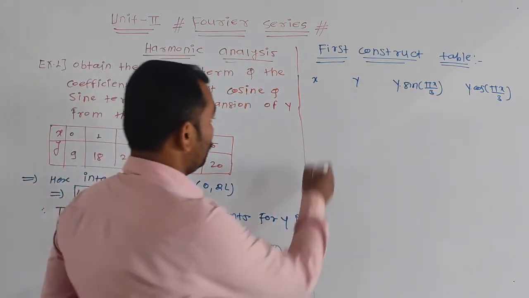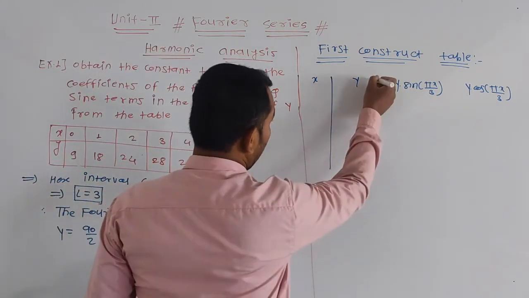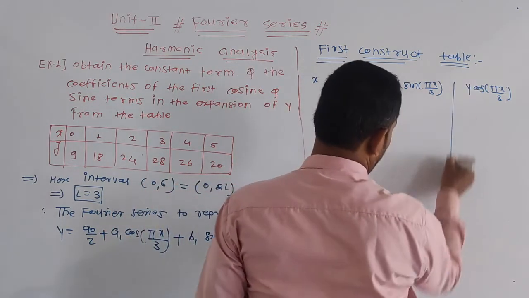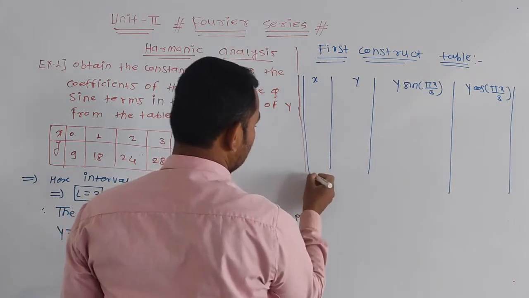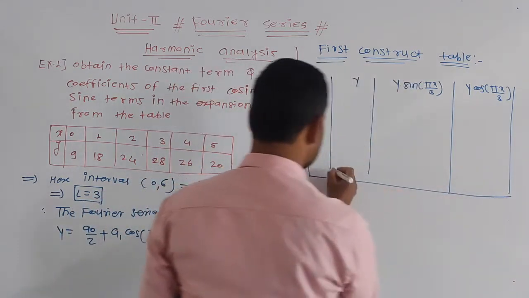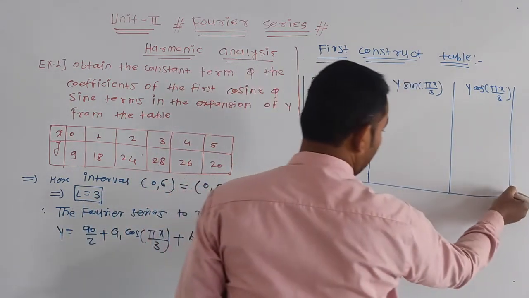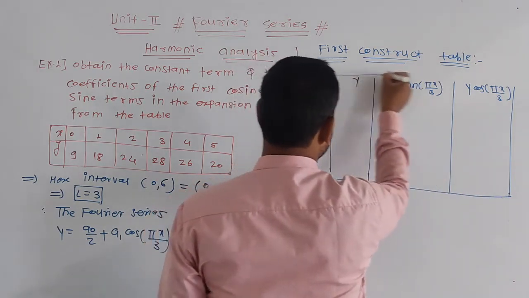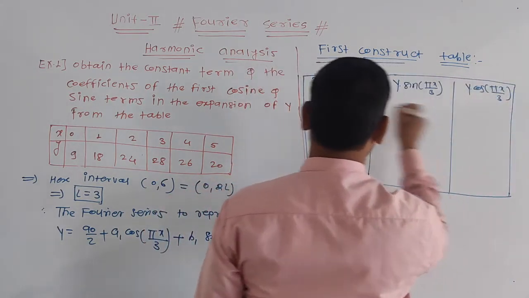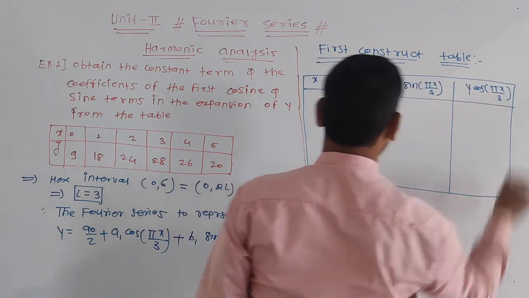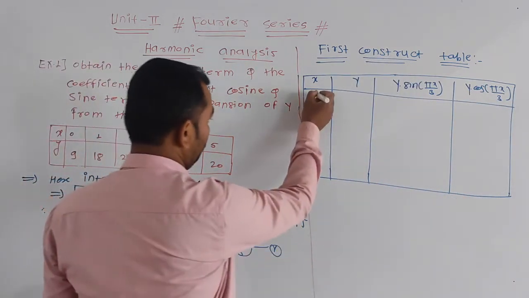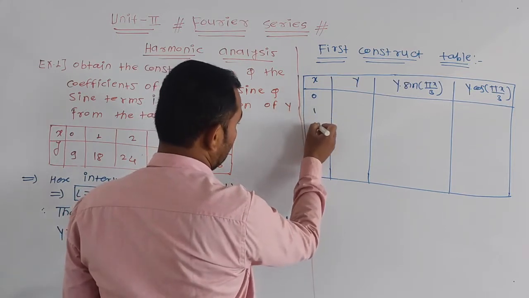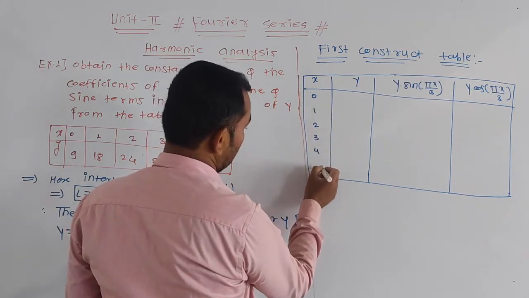Okay, now construct this table from calci. आपके सबके पास calci है. From calci we get answer by using calci. I will construct the table here. Okay, now write values of x. Values of x are 0 to 5. X is 0, 1, 2, 3, 4 and 5.